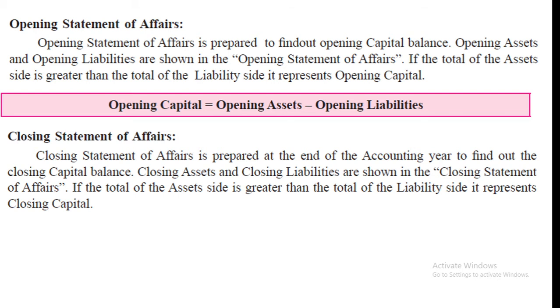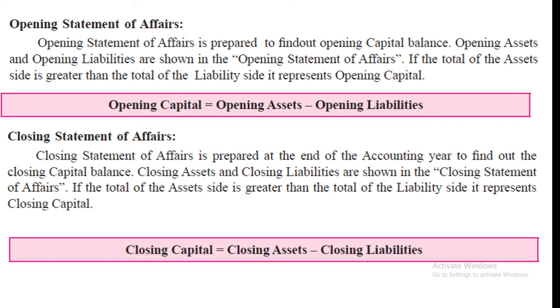And closing statement of affairs is prepared at the end of accounting year to find out the closing capital balance. Closing assets and closing liabilities are shown in the closing statement of affairs. If the total of the asset side is greater than the total of liability side, it represents closing capital. Now in single entry system, it is very important to find out opening capital and closing capital. Closing capital is equal to closing assets minus closing liabilities.